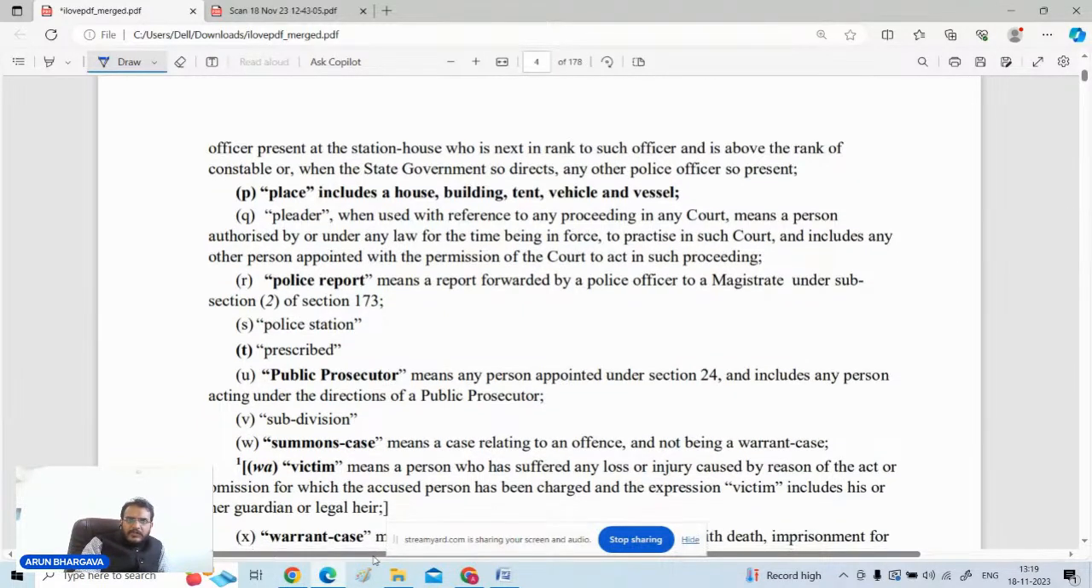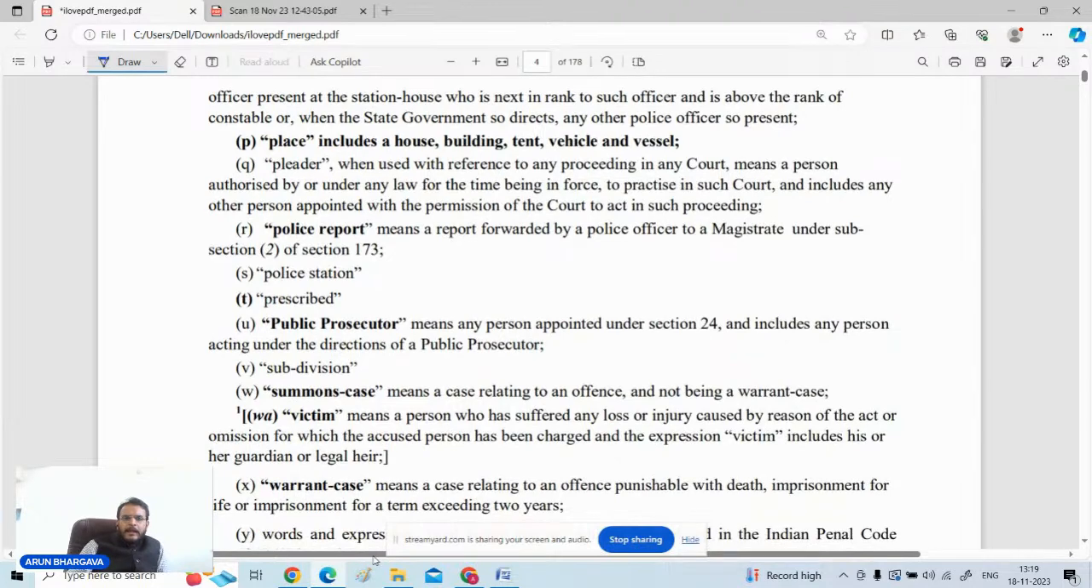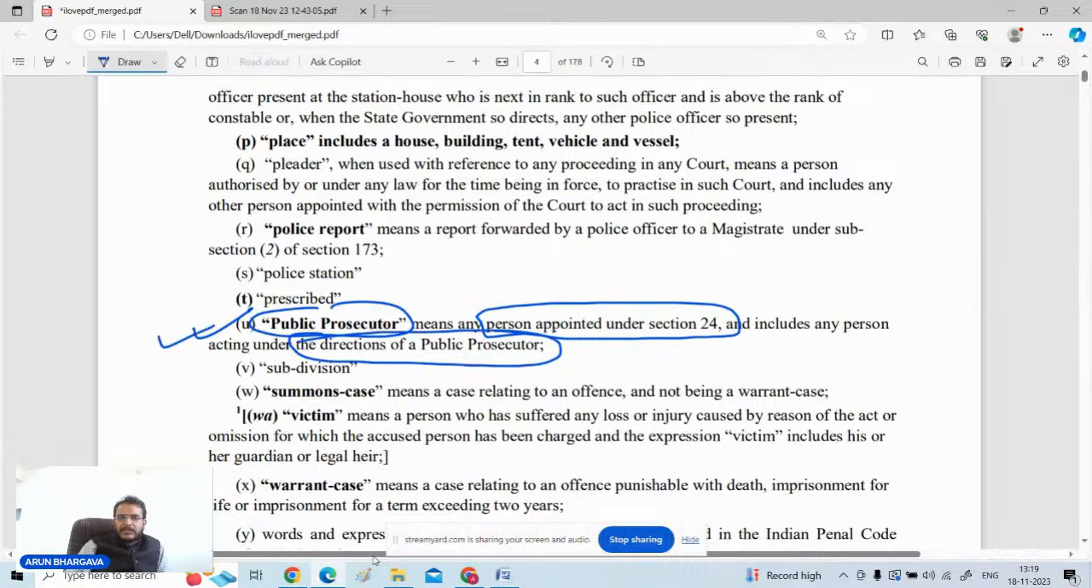Now the next definition which will be important for you is public prosecutor. A public prosecutor is a person who is appointed under section number 24 of the Code of Criminal Procedure, and any person who is acting under the directions of the public prosecutor is also deemed to be a public prosecutor as per section number 2 clause number U. The person who is appointed under section 24 is a public prosecutor, and if the public prosecutor has given directions to someone to work, that person will also be acting as a public prosecutor as per the definition given.